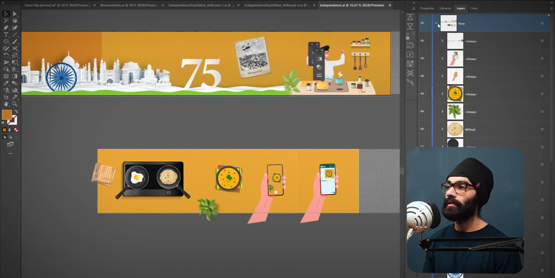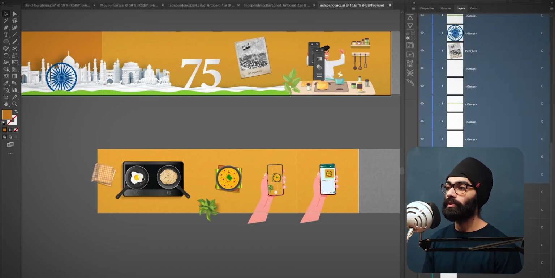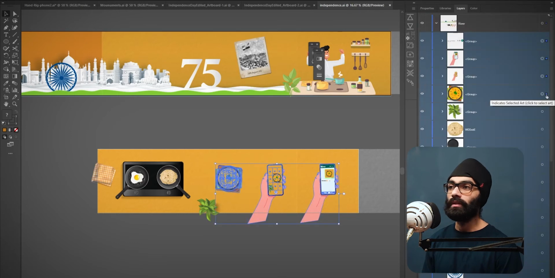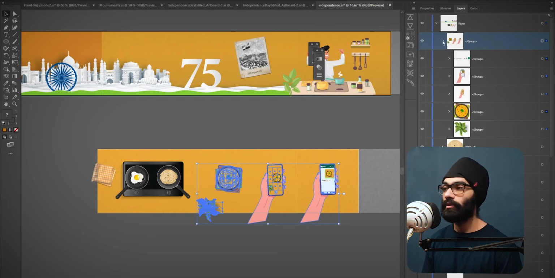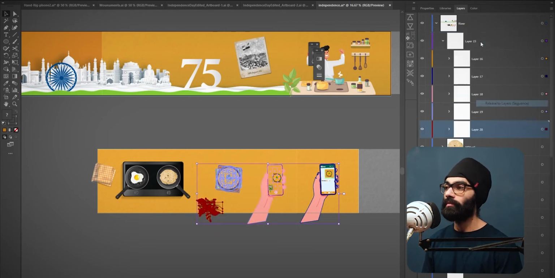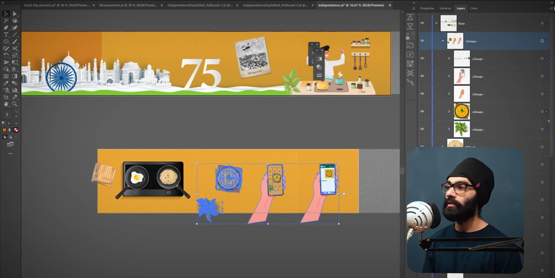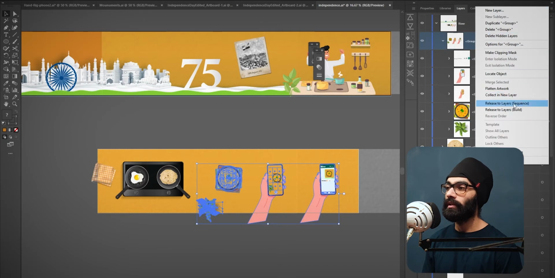So let's say this layer here, if all of this was groups, now I don't even know how you do that in Adobe Illustrator. Let's say we group this. This was one group and I wanted to separate these into layers. Here it's already separated into layers, but I would just come in here and press G1 and it separates into layers. Basically what G1 is doing is coming here and clicking on this button and doing Release to Layers (Sequence). And one more thing I made is to come in here and Merge Selected.